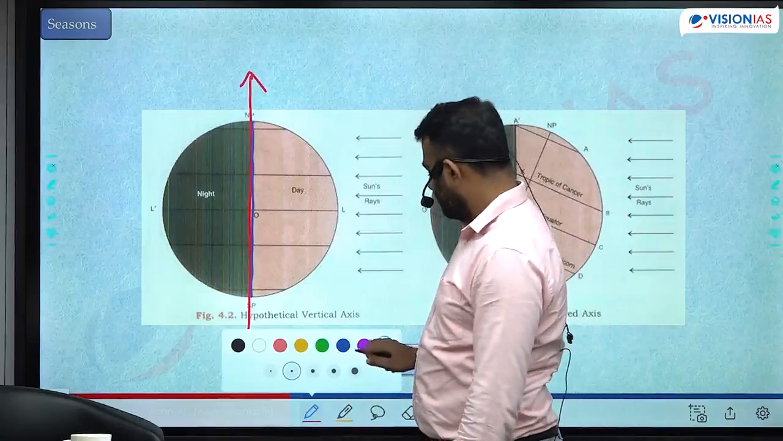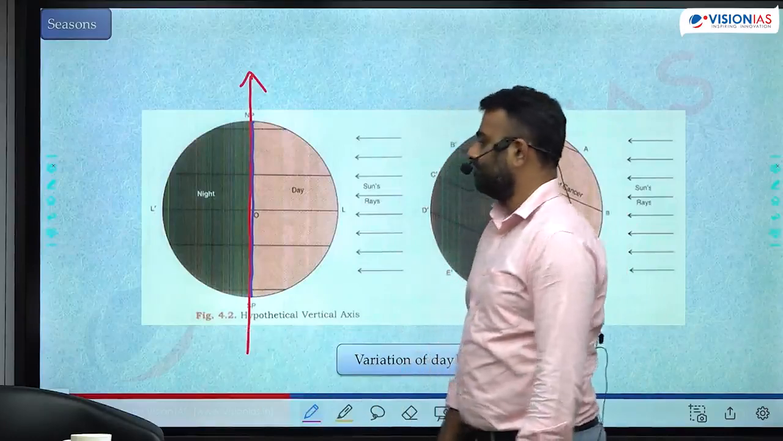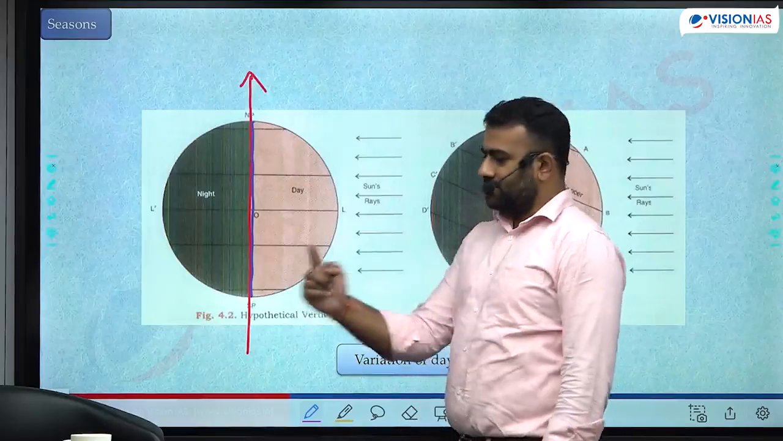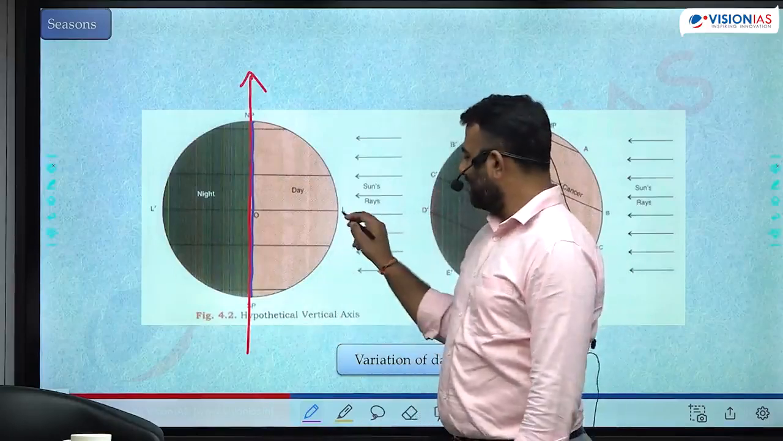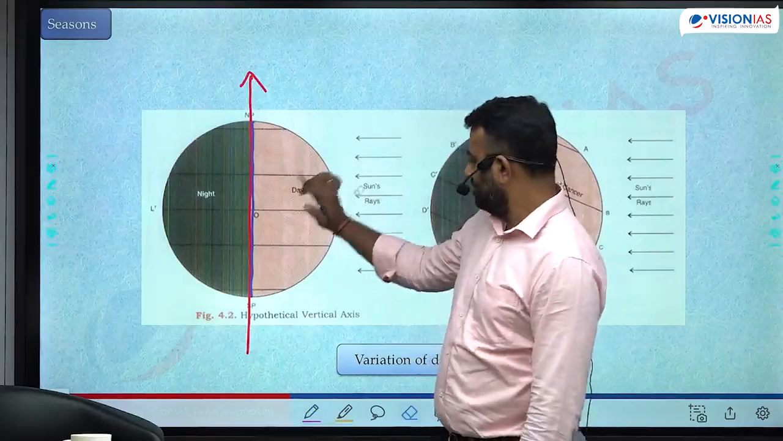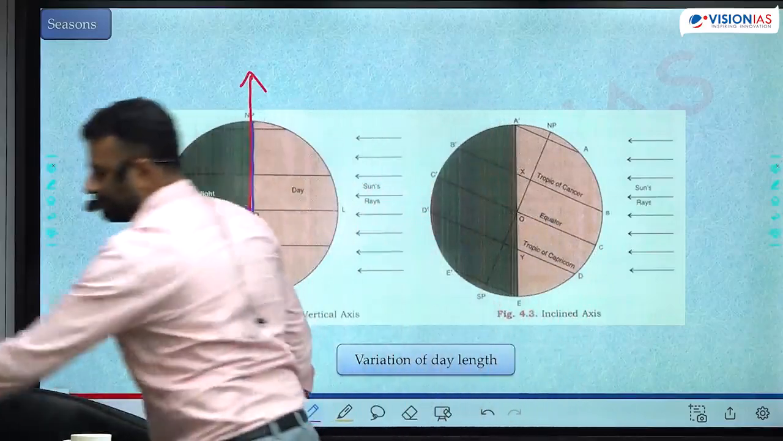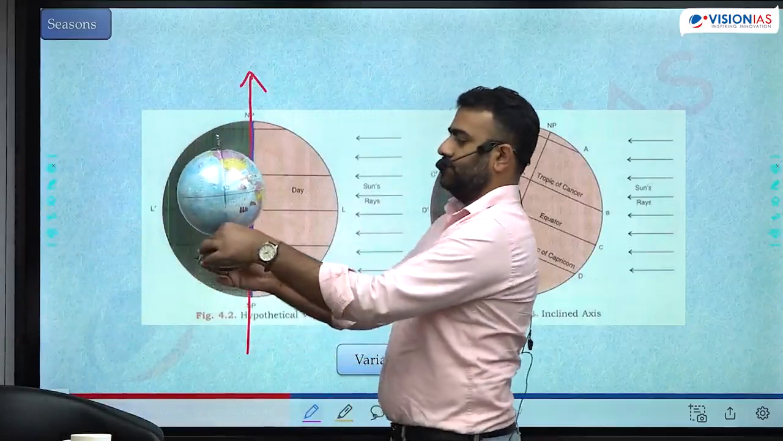What happens to the length of day? Okay, try to observe here. How will you check the length of the day? By seeing how much area is there under day and then at night. Okay, you take one particular latitude. Let's say you are standing here in this position. Okay, so this is how the Earth is there.